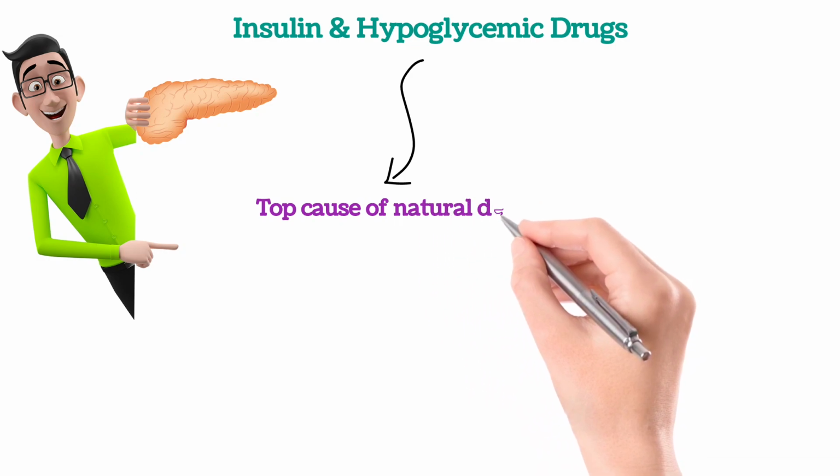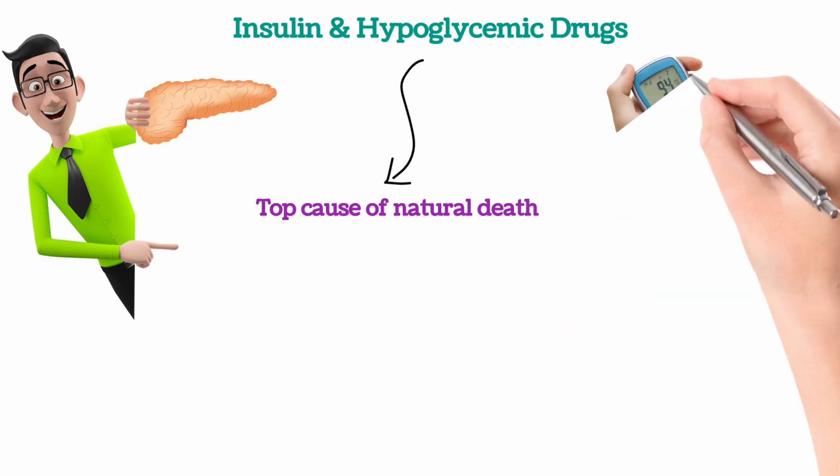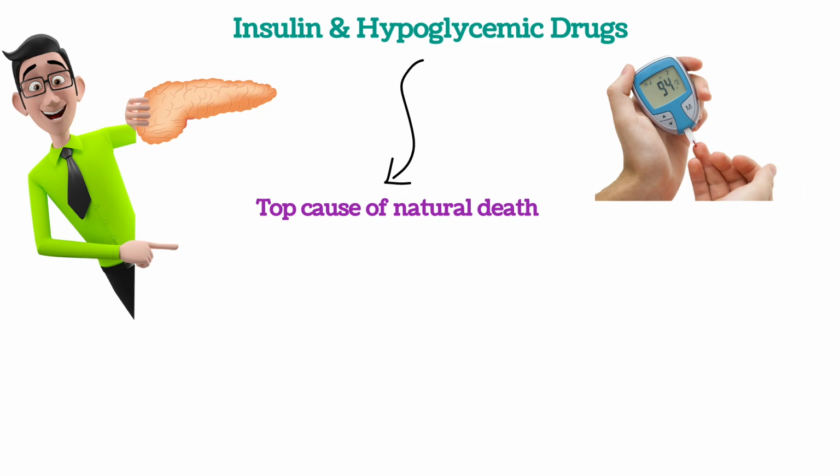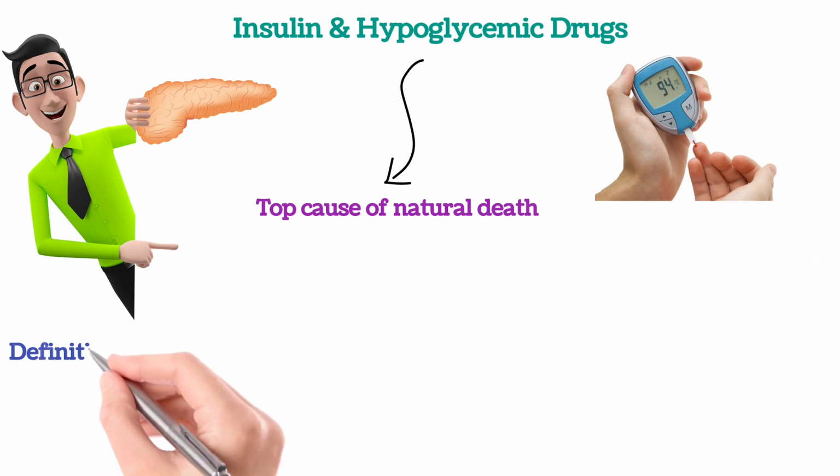Alright, so the most interesting fact about diabetes is that it is the topmost cause of natural death in human beings after cancer and heart-related disorders. Okay, so we will go through its definition first.